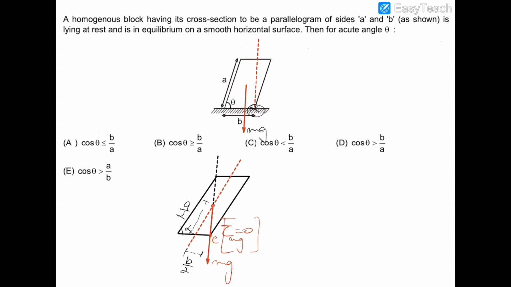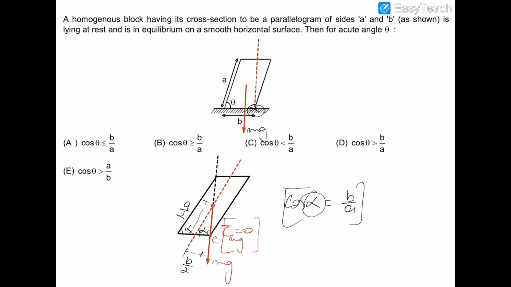So in this triangle, cos alpha will be base upon hypotenuse. Base is b by 2 and hypotenuse is a by 2. So cos alpha would be b by a, because 2 and 2 cancel out. So this is the limiting angle below which this block will topple.